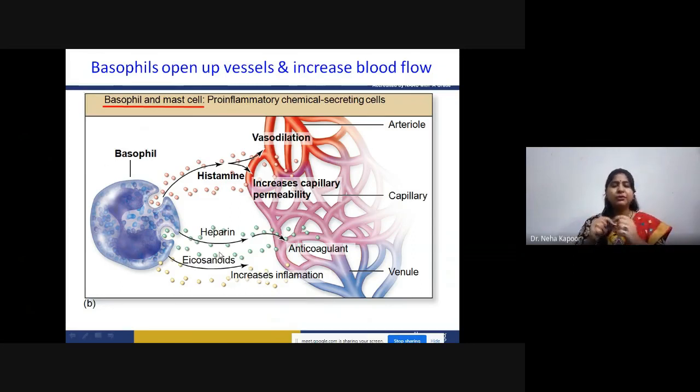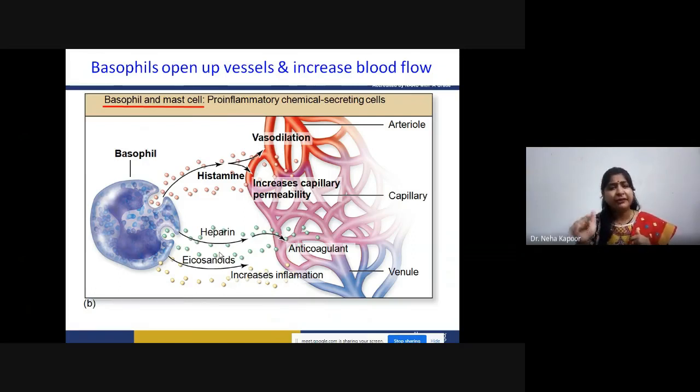You must have seen, if some tissue injury is happening, you have got some scratch on your skin, after some time the blood will clot there. Why? Because whenever a tissue injury is happening, the basophils release the anticoagulant heparin. That heparin reaches the site of injury and the blood clots there.